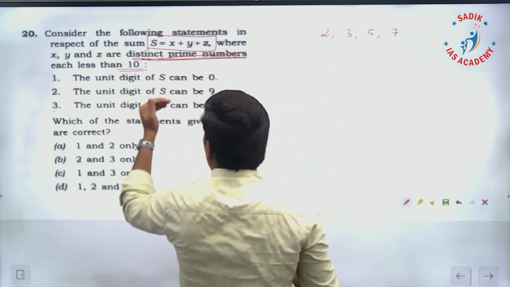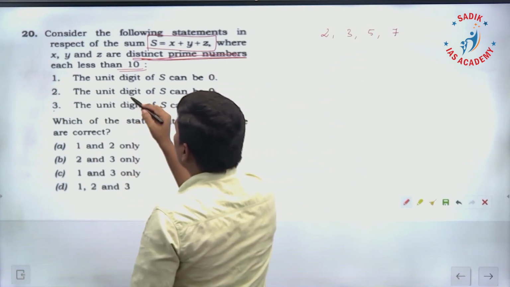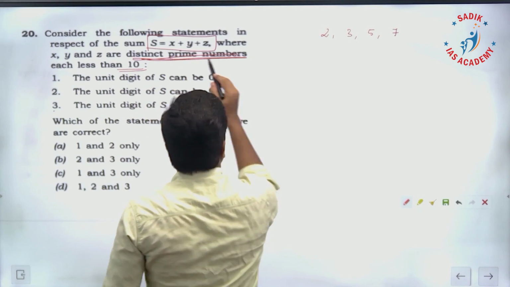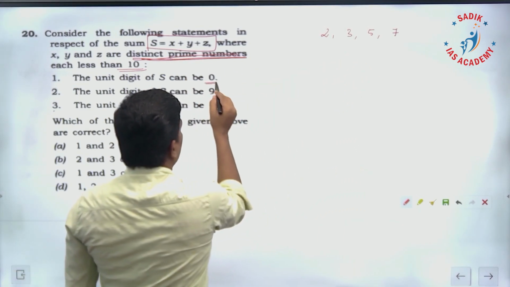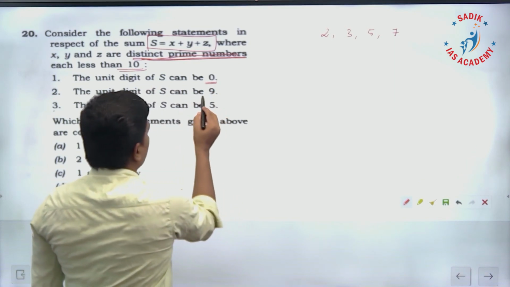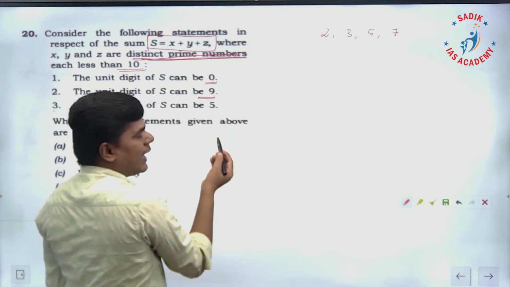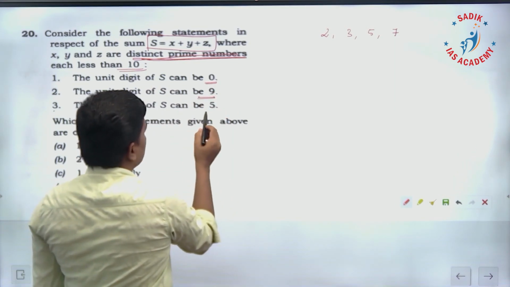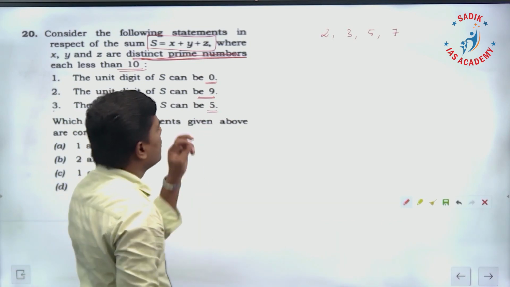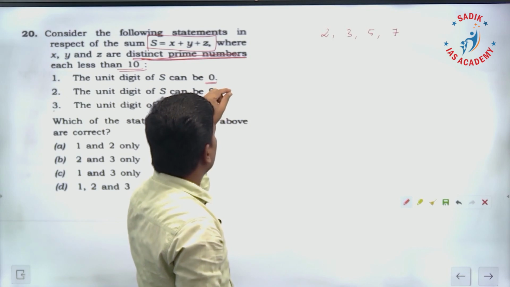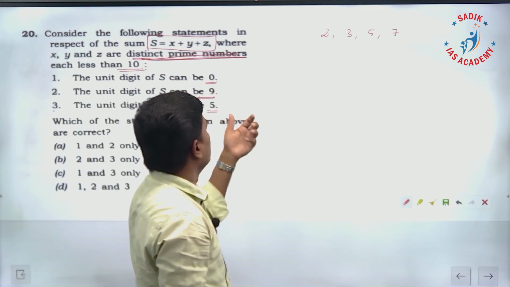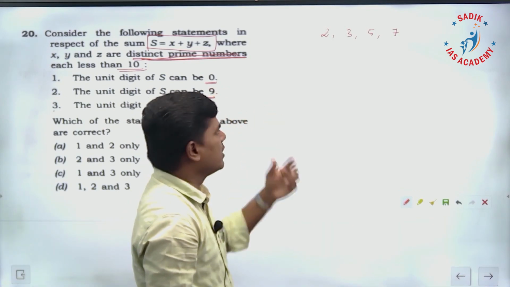Now what they have given here: the unit digit of S, the unit digit of the sum of the 3 prime numbers, can be 0, they are saying. Second, the unit digit can be 9. The third, unit digit can be 5. When we add the 3 numbers, unit digit can be 0, 9, 5. Which one is correct? That is what we have to identify.